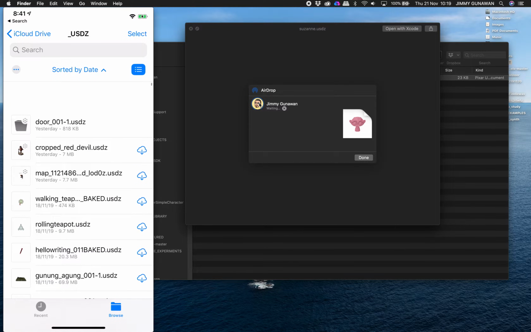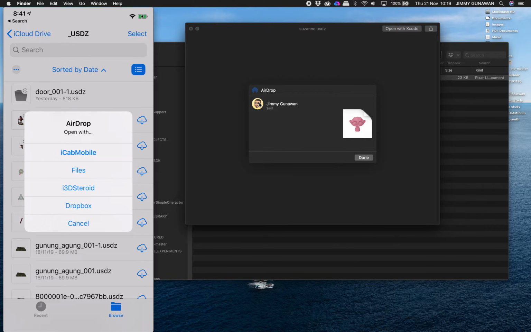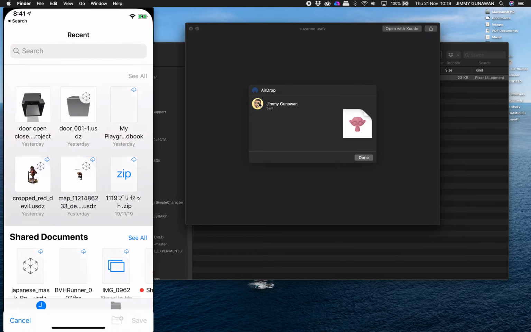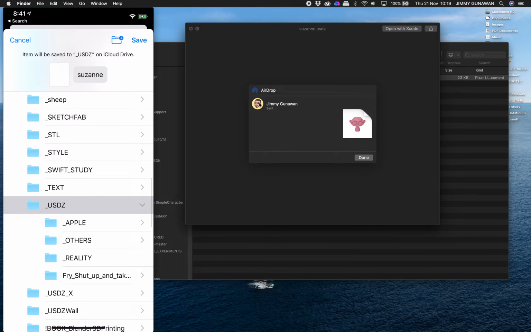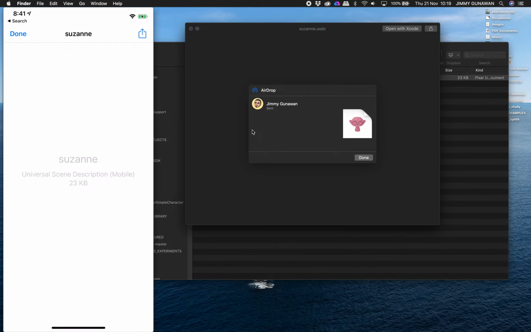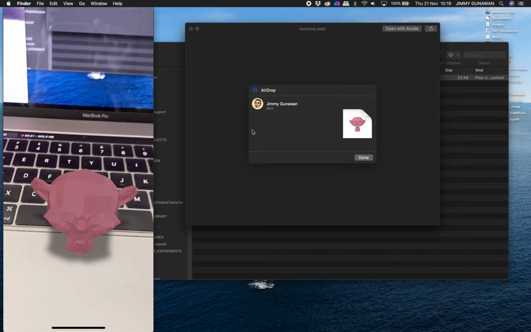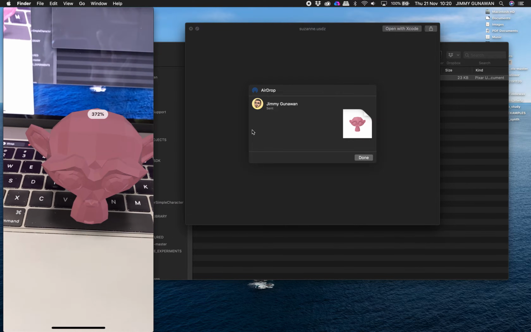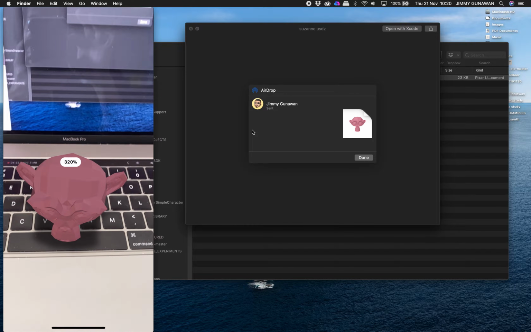So this is what's actually happening. You AirDrop it, and then you have this prompt, Files. Normally I just save it into my Files app. And let's take a look at Suzanne. Okay, so now it's dropped. Now you can see Suzanne as AR. So yeah, it's actually that simple. And you can actually take a picture.